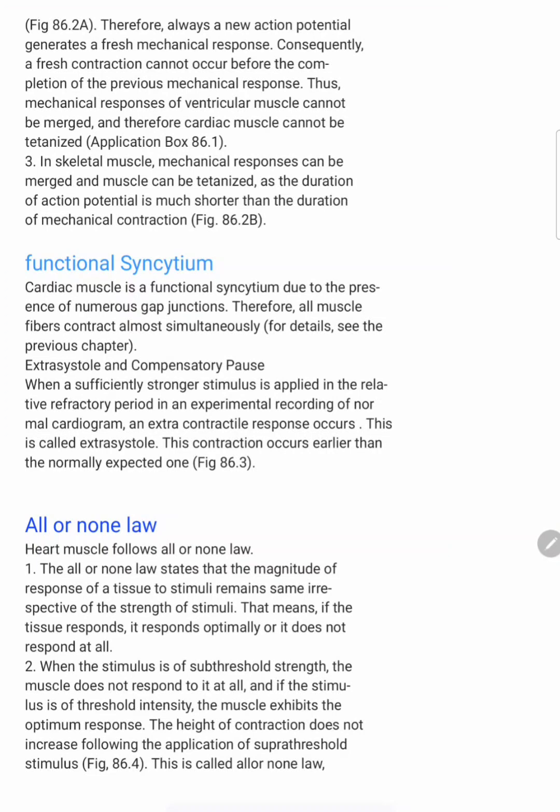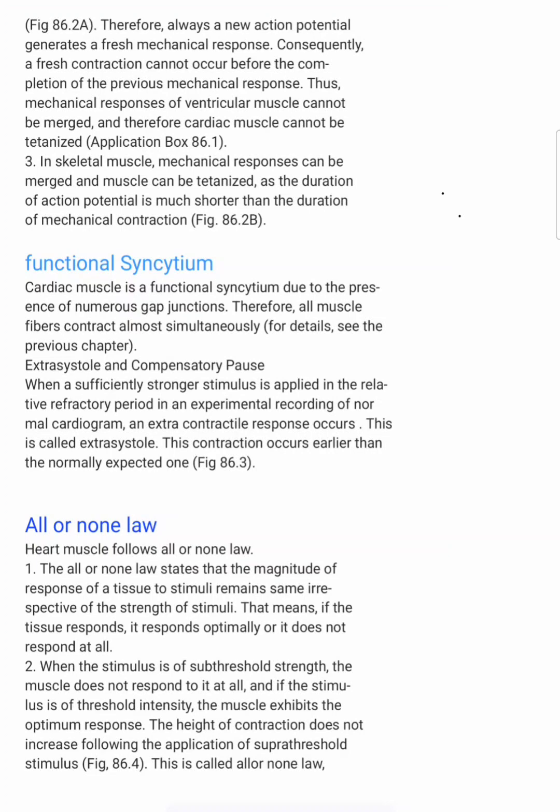When an action potential occurs, the heart automatically shows the mechanical response, right? The action potential and mechanical response occur almost simultaneously, but due to the long refractory period, only after the previous mechanical response does the new mechanical response occur. There will be no mixing up of these two mechanical responses.